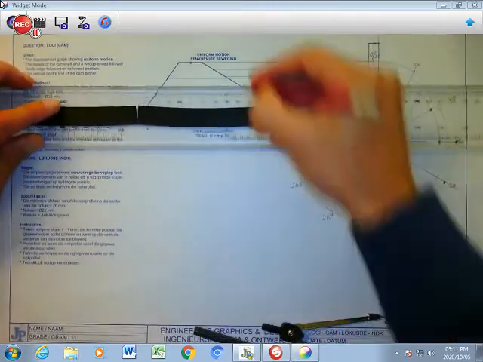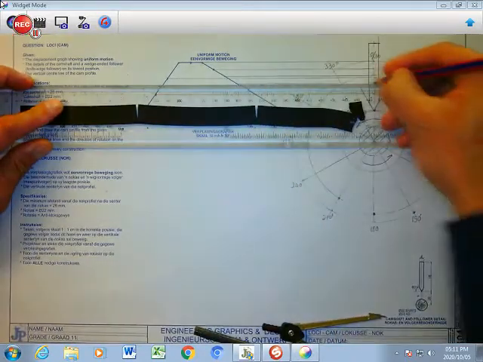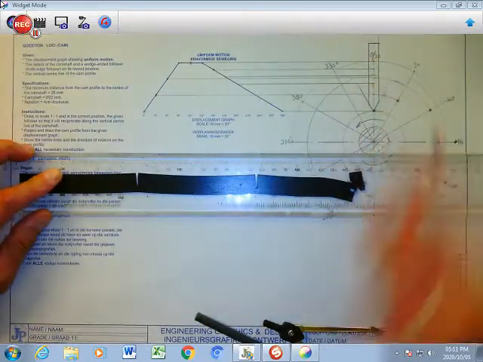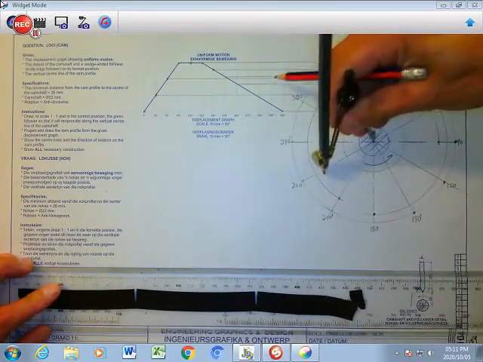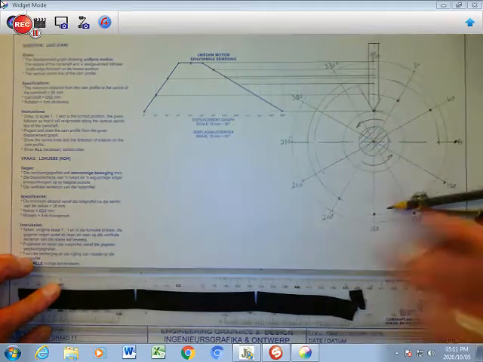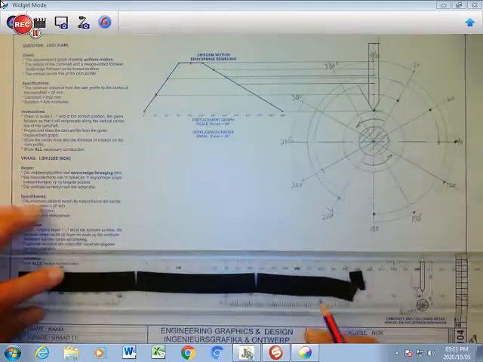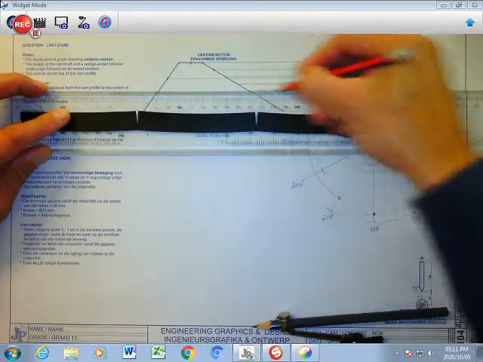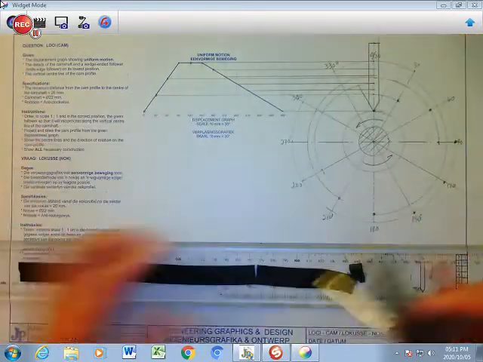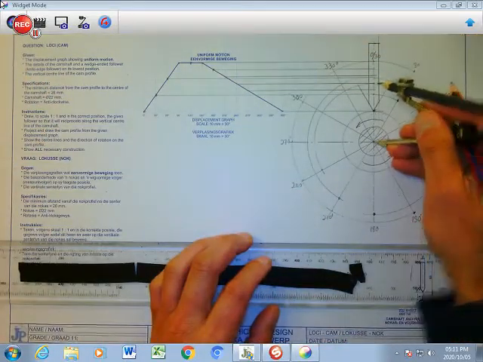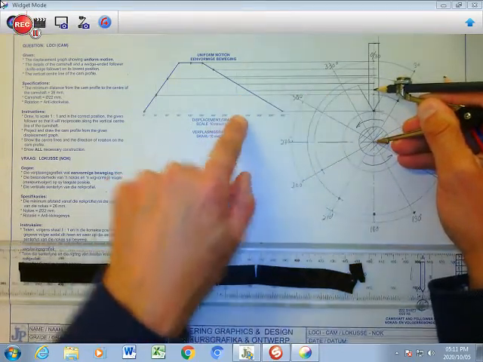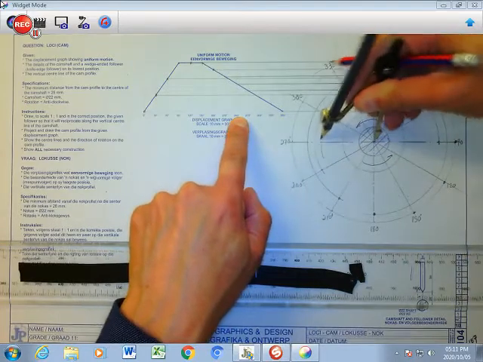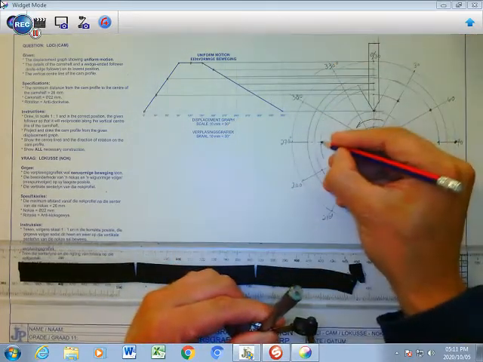Now, my 240 is going to be on that point there, and I project my 240 across like that. Here's my 240. So I can carry on with my 270 on there. 270 is going to be right here. It's my 270 point. Here's my 270 point that I mark here.